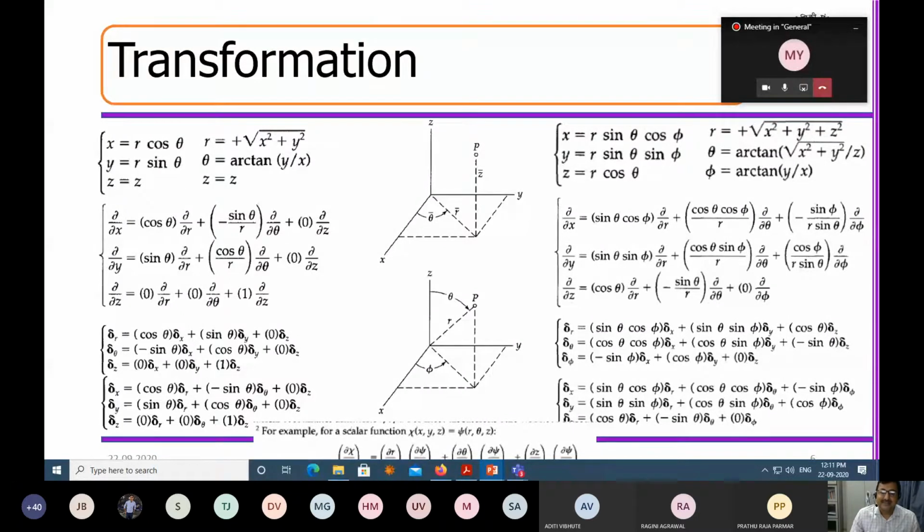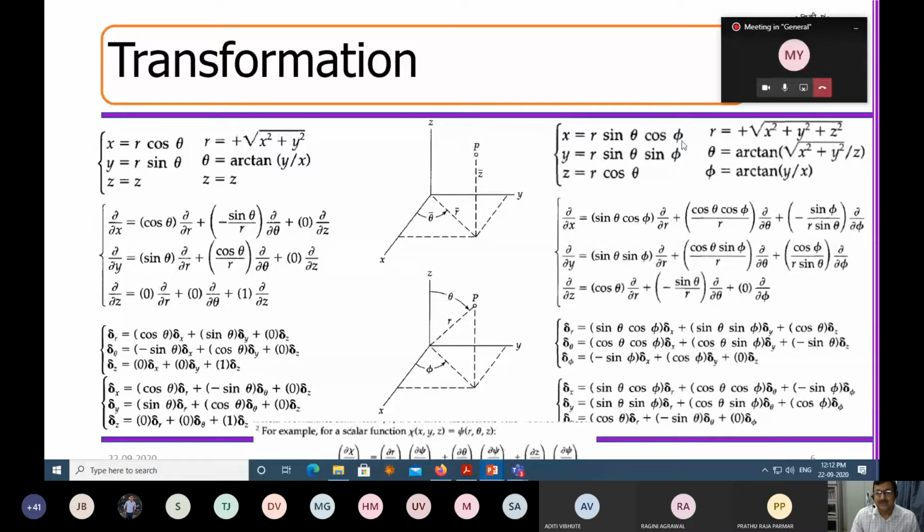Now, for this projected vector, I define an angle phi here. So what will be X? This is my R sin theta, and this is my X. So X will become R sin theta cos phi, because now I am projecting R sin theta onto X, where the angle is phi, whereas Y will become R sin theta sin phi.